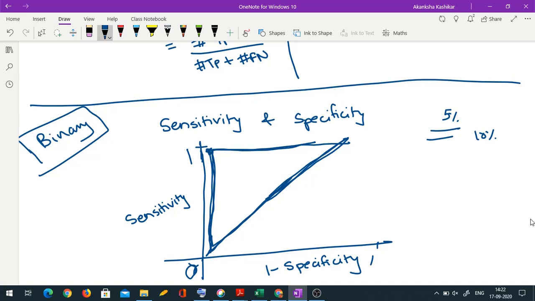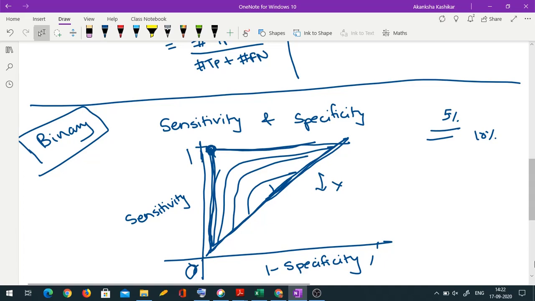So anything above this straight line is good, anything below this straight line is bad. You might as well randomly predict. Okay, so ideally your classifier should be, if it's not perfect like this, in most of the cases it isn't, it should be something like this. So it should go closer and closer to the actual curve. Is it okay? So this is sensitivity and specificity.